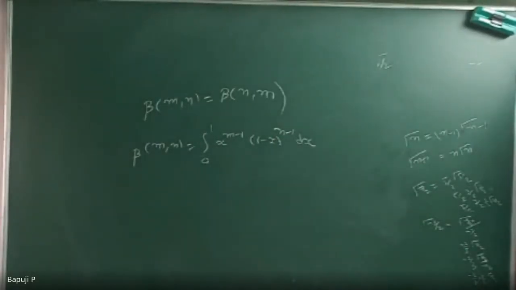Any idea? Actually, x to the power of m minus 1, 1 minus x to the power of n minus 1 means beta of mn. So beta of n comma m means I will get that form: x to the power of n minus 1, 1 minus x to the power of m minus 1 dx. Or whatever the variable may be, t; the variable is a dummy, I will do dt. So any idea how to go from here to there? How will you do?